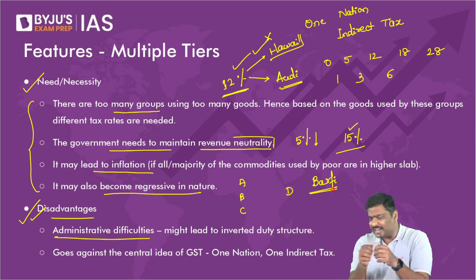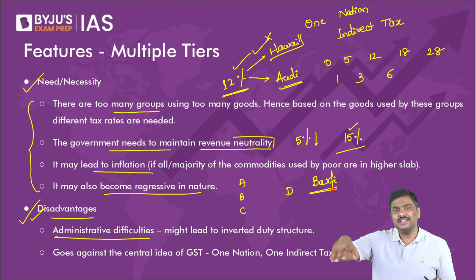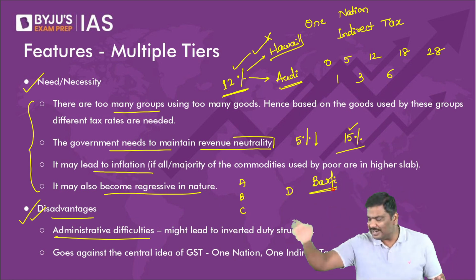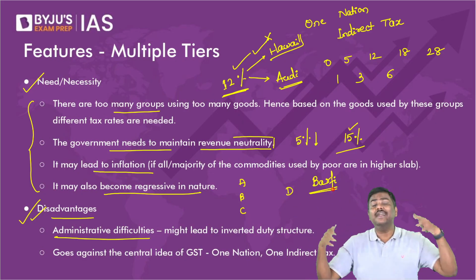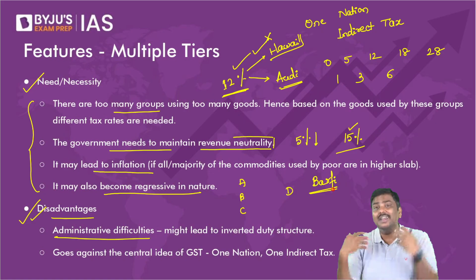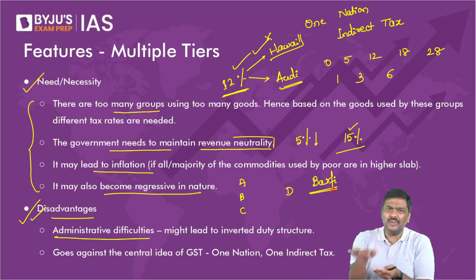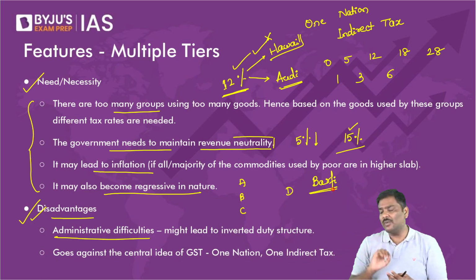So one Barfi will be taxed at 12%, another at 18%, another at a different GST rate, etc. So imagine the kind of difficulty, the kind of complexity that will create because of different GST rates. If you have only one rate of GST, all of this will not be created. So that is one concern.